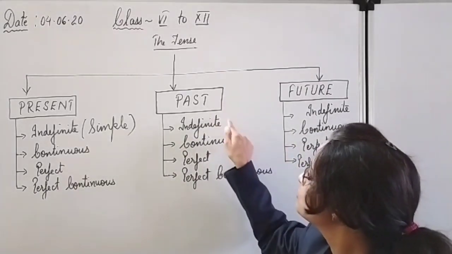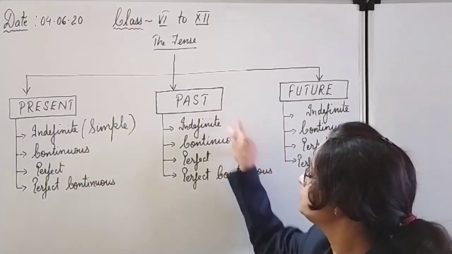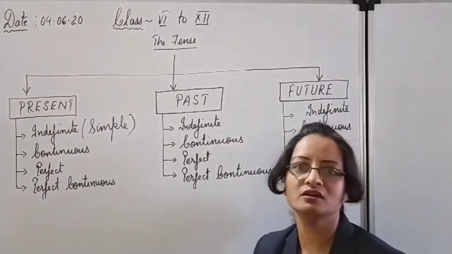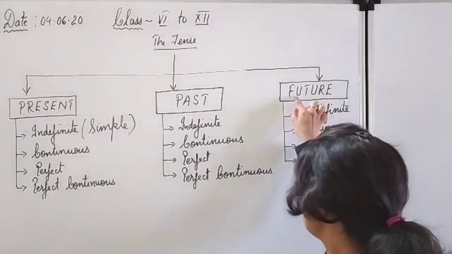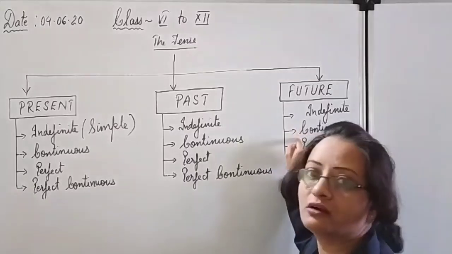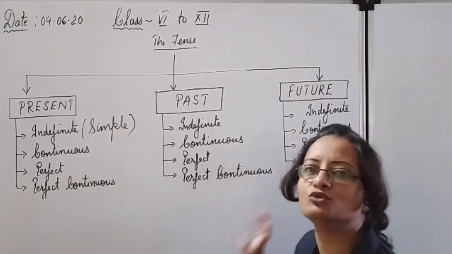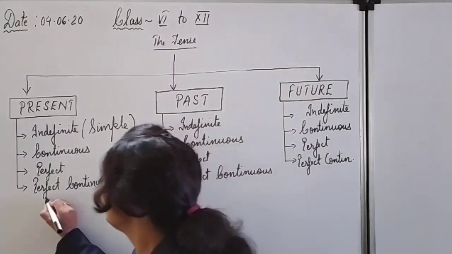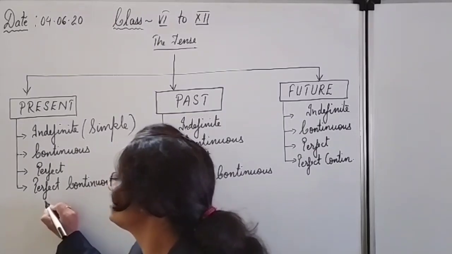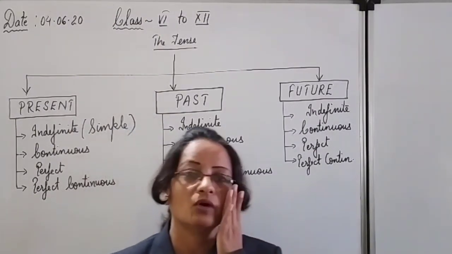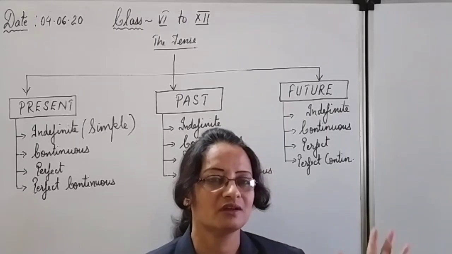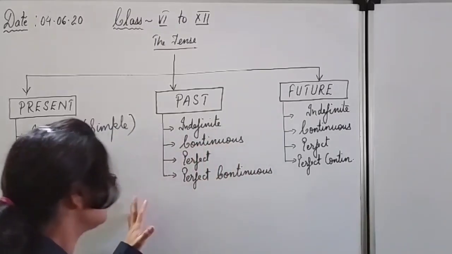Similarly, here also: past indefinite, past continuous, past perfect and past perfect continuous. Same here: future indefinite, future continuous, future perfect and future perfect continuous. So in total, you can see there are 12 types. Okay, 3 divided into 4 each. There are 12 types of tense.